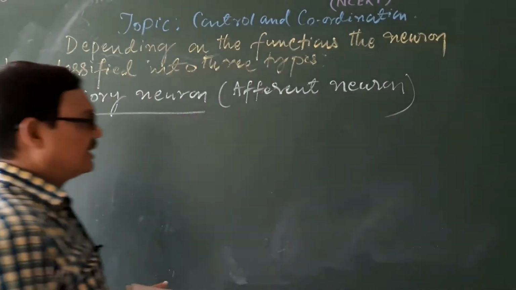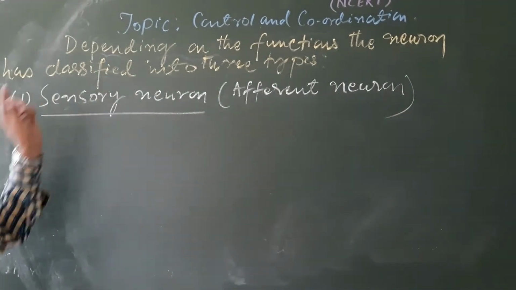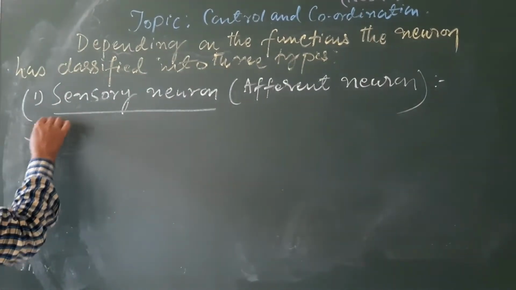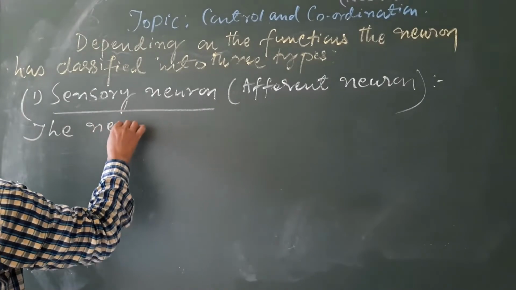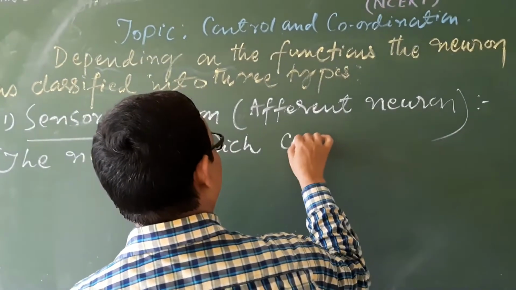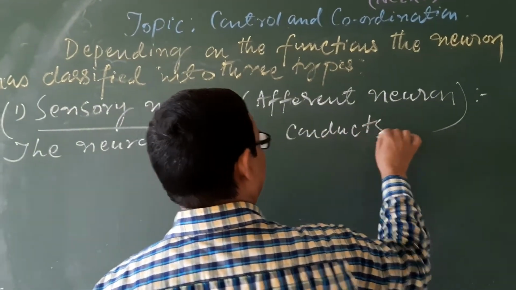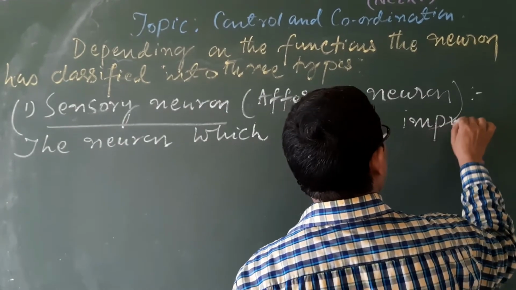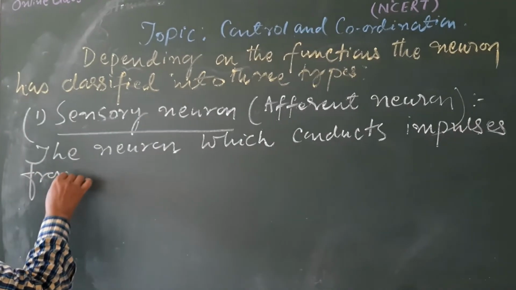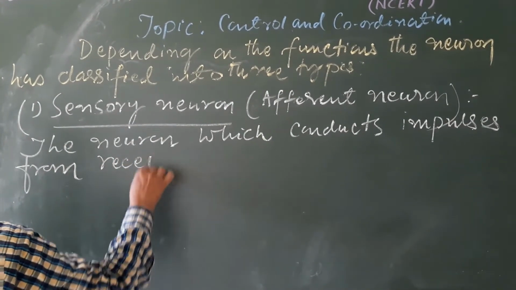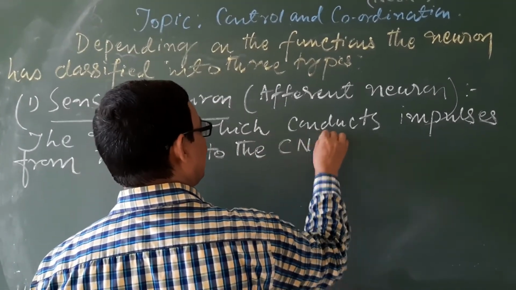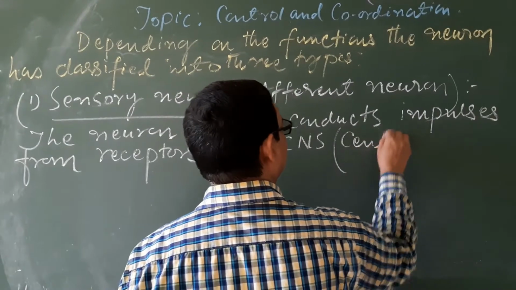The type of nerve or the nerve fibers is also similar to that of the neuron, depending on the functions. The neuron which conducts impulses from receptors to the CNS, that means the central nervous system.